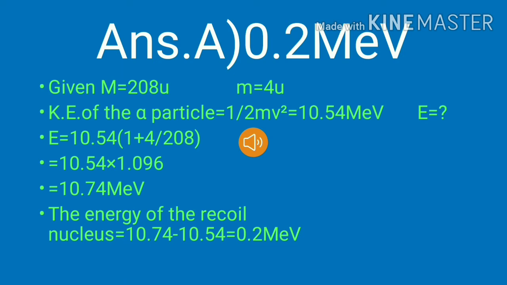Therefore, E equal to 10.54 into 1 plus 4 by 208. It is equivalent to 10.54 into 1.019. It is equal to 10.74. Therefore, the energy of the recoil nucleus is equal to 10.74 minus 10.54. It is equal to 0.2 mega electron volt.